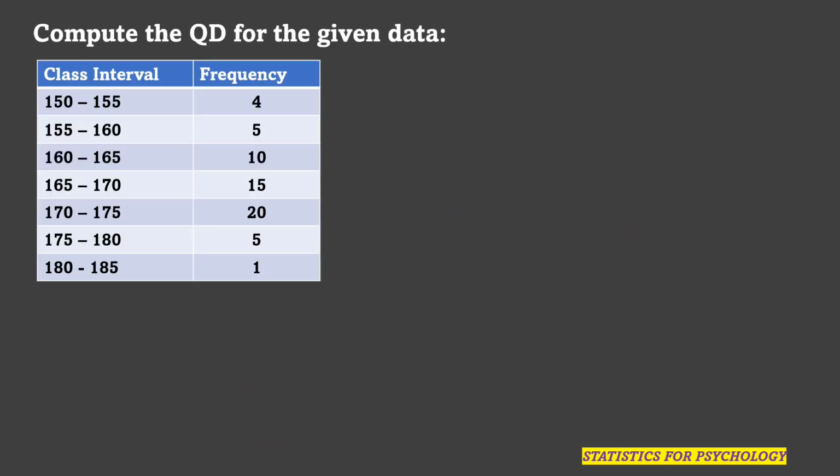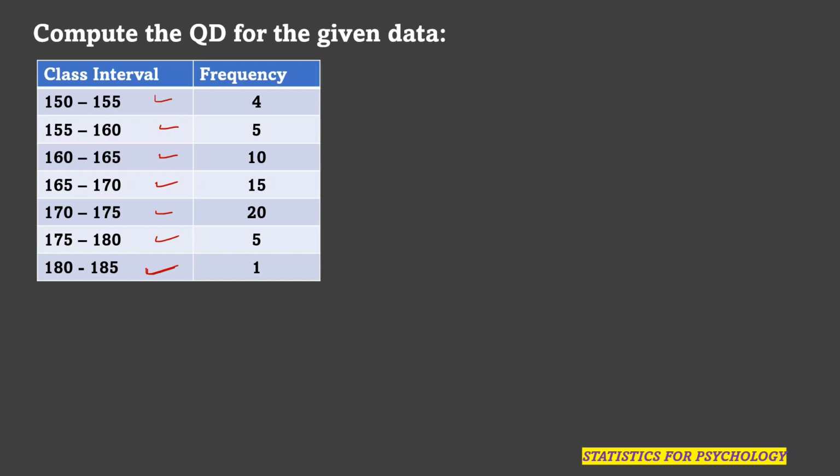A question is given here. Calculate the quartile deviation for the given data. Here the class intervals are given: 150 to 155, 155 to 160, 160 to 165, 165 to 170, 170 to 175, 175 to 180, 180 to 185. So in total we have 1, 2, 3, 4, 5, 6 and 7 classes. And the frequencies given are 4, 5, 10, 15, 20, 5 and 1.